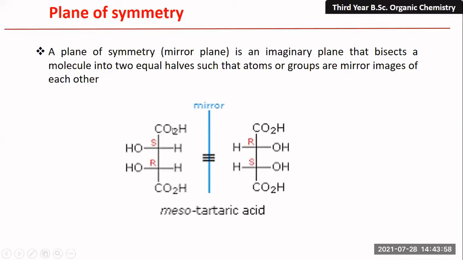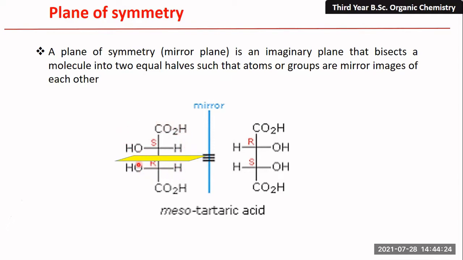This is the meso form of tartaric acid, right? This is the meso form of tartaric acid, and this one is its mirror image. So this is the mirror image, and this is the meso form. Now when we pass a plane, you can see here the molecule is exactly bisected into two equal halves.